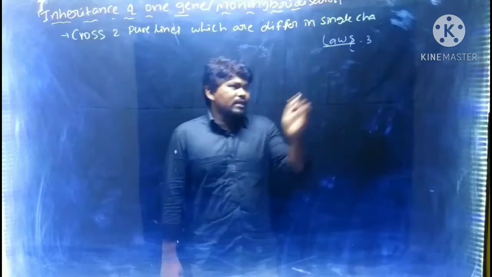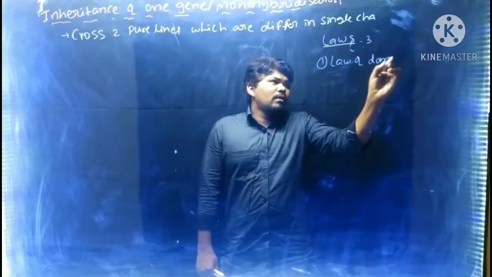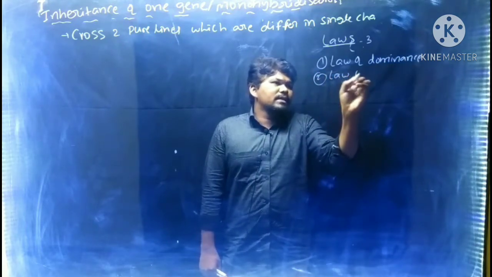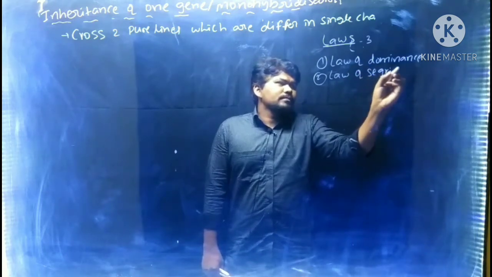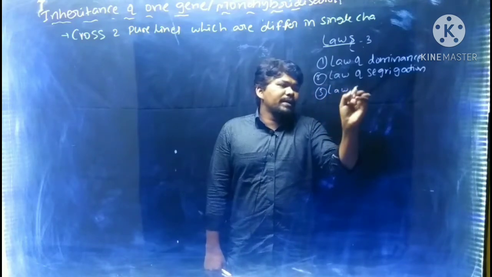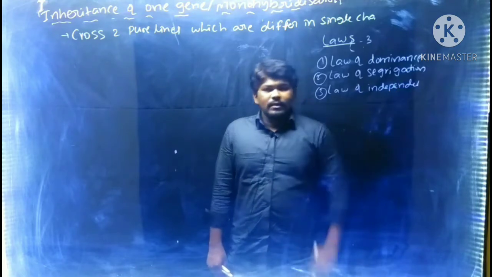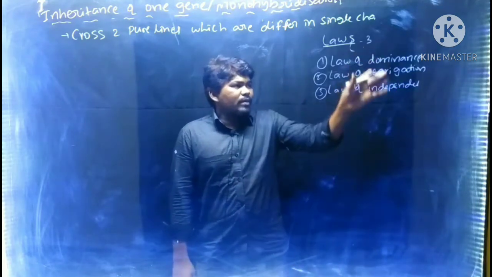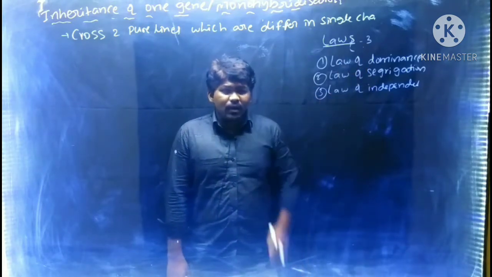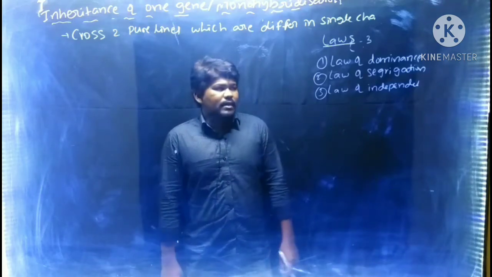Mendel proposed three laws: the law of dominance, the second one is the law of segregation, and the third one is the law of independent assortment. These three laws explain how characters are transferred from one generation to another generation by the factors or genes.